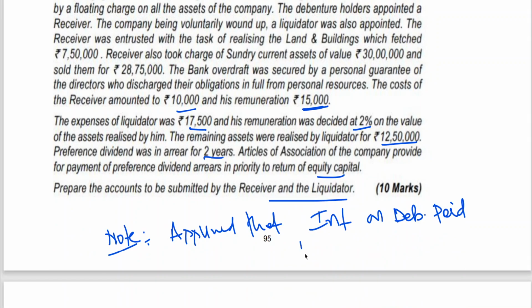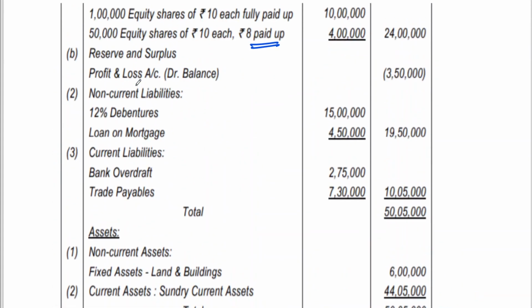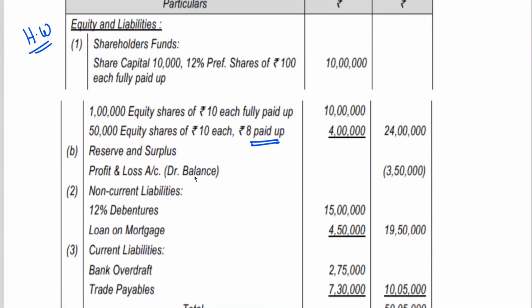Loss per share, you'll be getting something like 5.25. I think you'll understand, 5.25 is loss. What is the amount which is due to fully paid? 10 rupees minus 5.25, 4.75 you'll be paying to A category. B category, 8 rupees. This is to A category. This is the loss if you adjust.